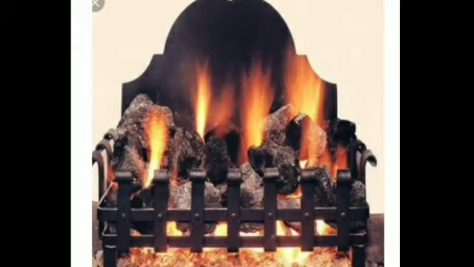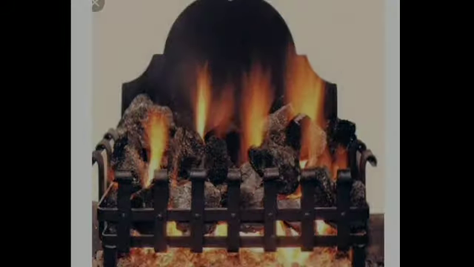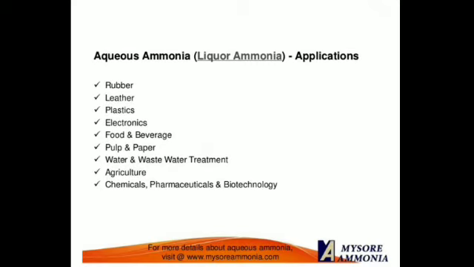Now coal gas burns to produce heat, and it is an excellent fuel. It is used as a fuel in industries situated near the coal producing plants. Is that clear? And ammoniacal liquor is used to prepare fertilizers, that is the chemicals added to the soil to make it fertile. Ammoniacal liquor can also be used in the manufacture of rubber, leather, plastic, electronics and many other useful things. Is it clear?